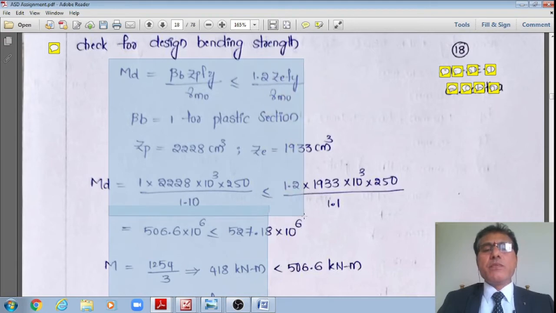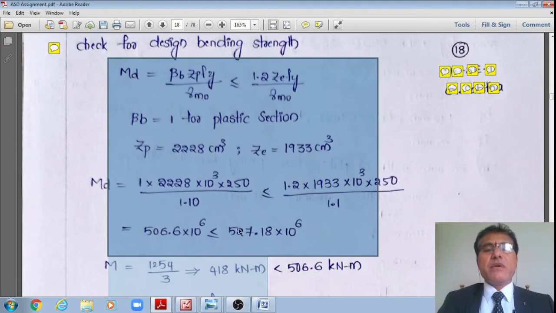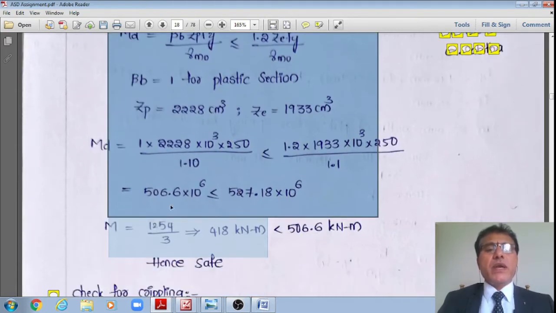However, this value should be less than or equal to 1.2 multiplied by Ze, the elastic section modulus, equal to 1933 into 10 to the power 3 multiplied by fy 250 divided by 1.1. Therefore, both of these results will now work out. The first value is equal to 506.6 into 10 to the power 6 Newton mm.